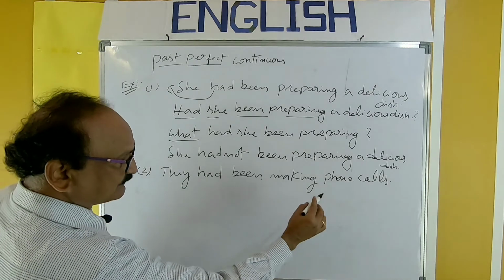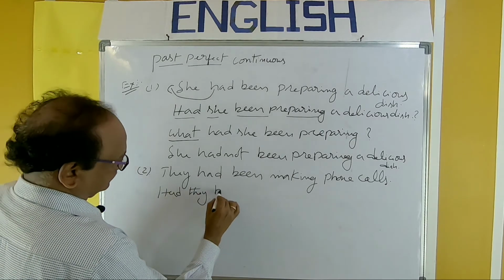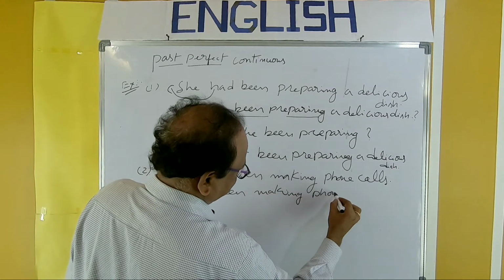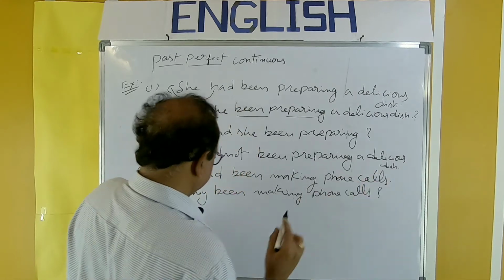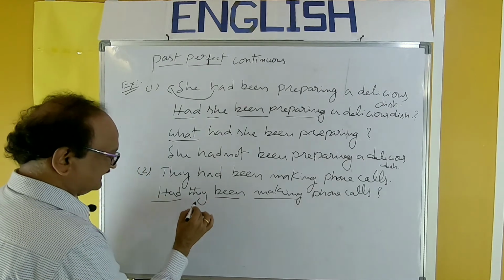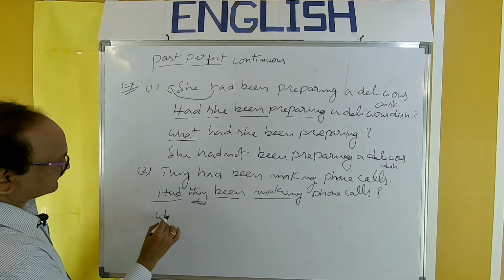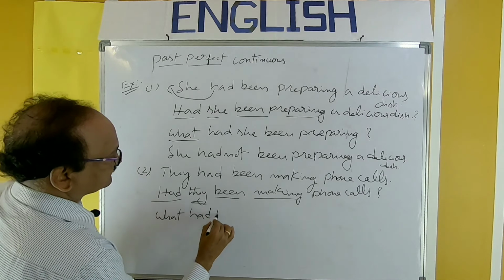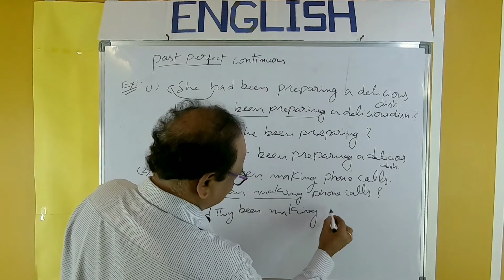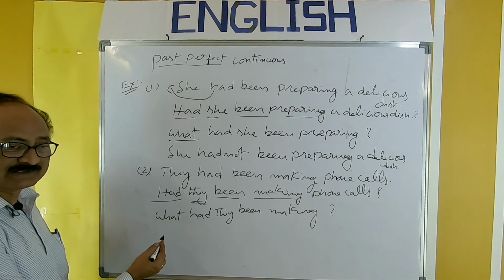They had been making phone calls. So first one: had they been making phone calls? Had they been making phone calls? So had, beginning with been making, and here is the subject. Had they been making phone calls? Yes or no. Next, what had they been making? They had been making phone calls. It will be the answer. So this is the second type of question.